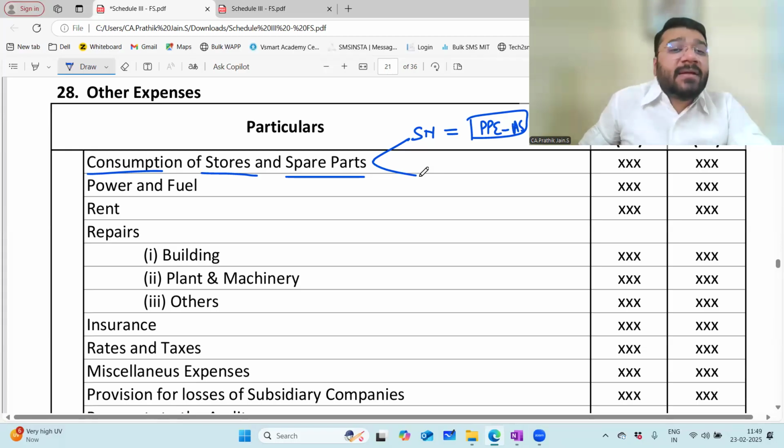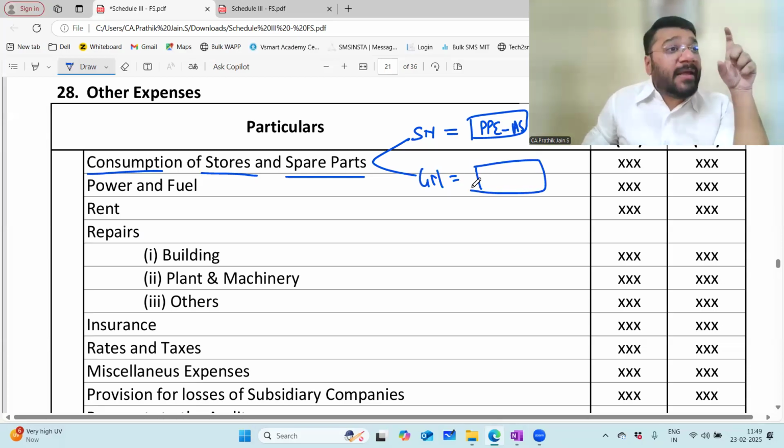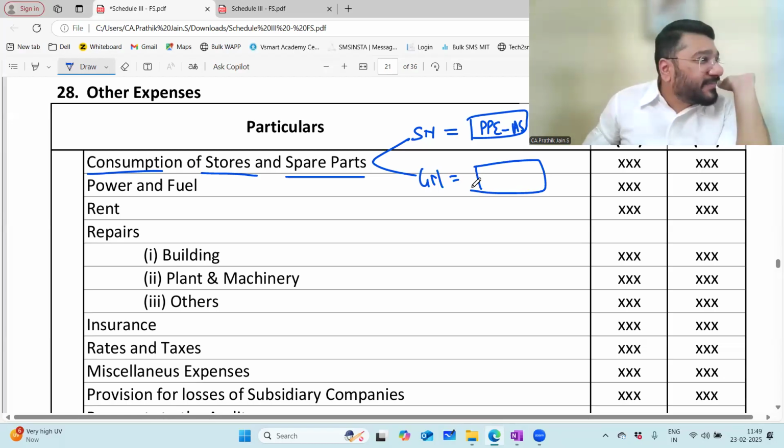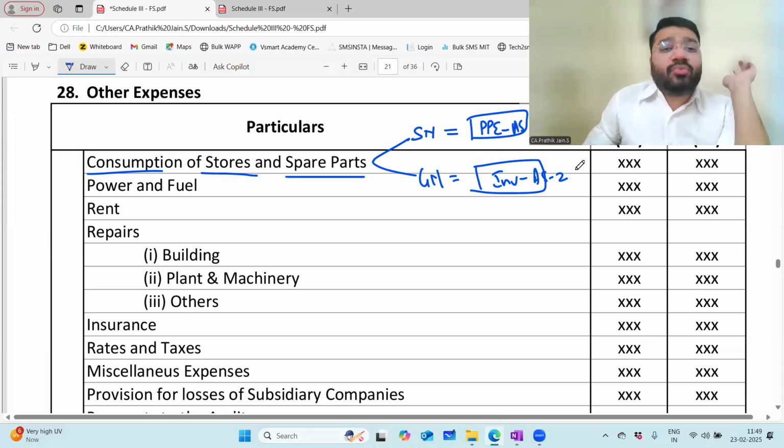But if there are any loose tools, stores and spare parts which are of a general nature, meaning I can use them for multiple purposes, for example oil, grease and oil, which I can use for multiple machineries, that will be a part of your inventory as per AS2.